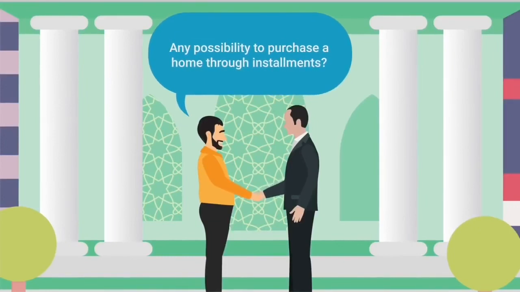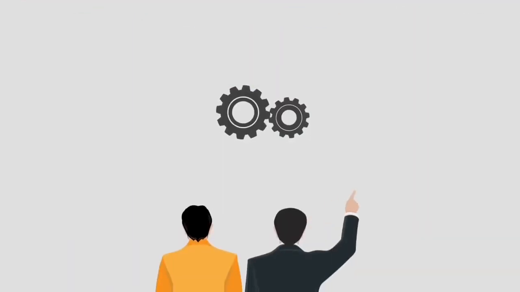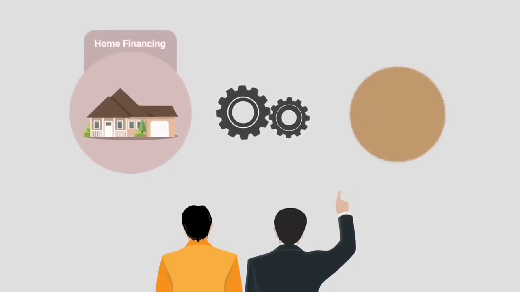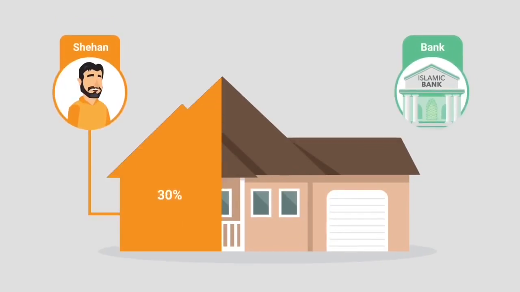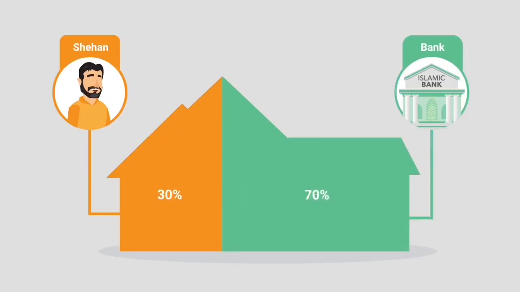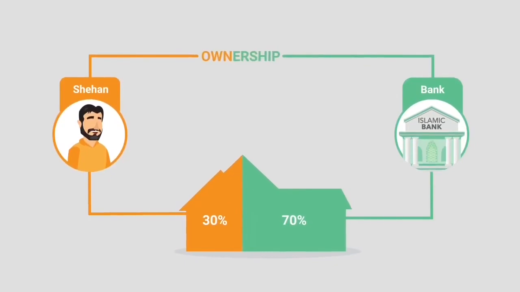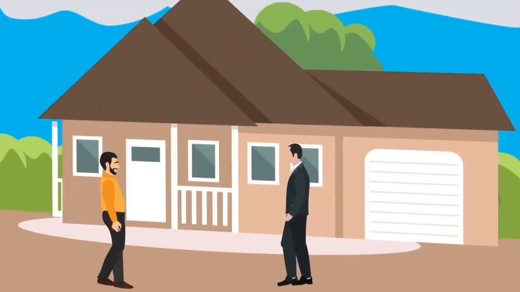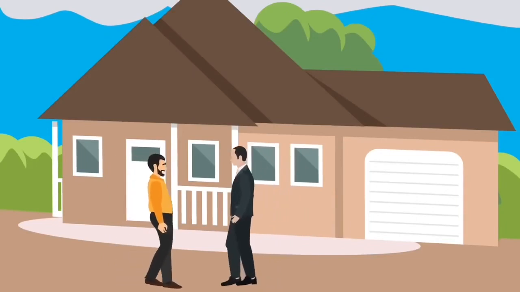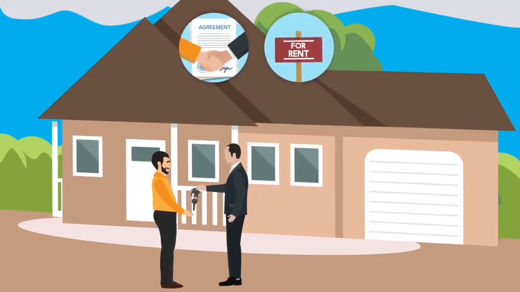The Islamic banker explained that the concept of home financing is based on partnership, where the bank and customer will jointly purchase the selected house, to which the customer contributes a certain value as his share, and the bank will contribute the balance amount. Now, the house is owned by Shihan and the bank. However, since Shihan wants to enjoy the complete usage of the house, the bank agrees to rent its share of the house for an agreed rate.